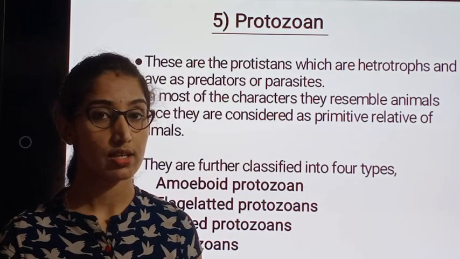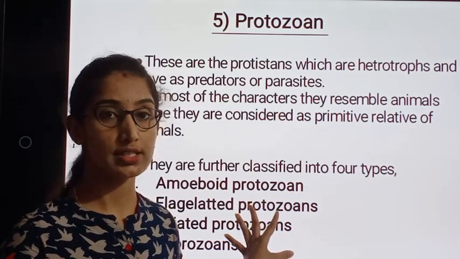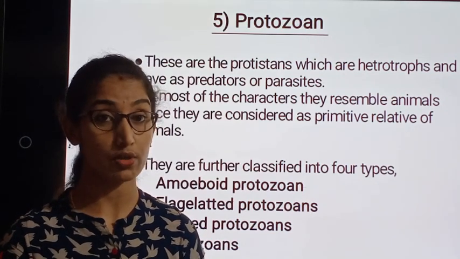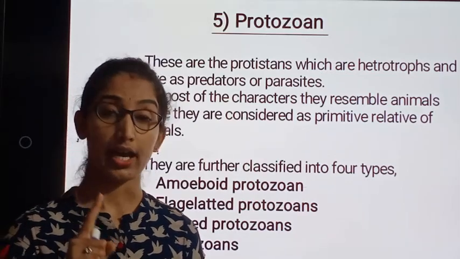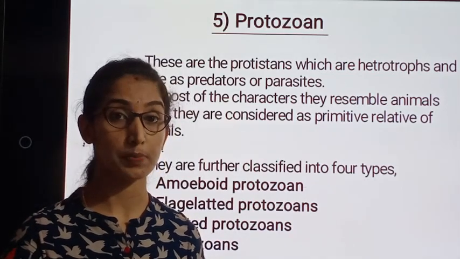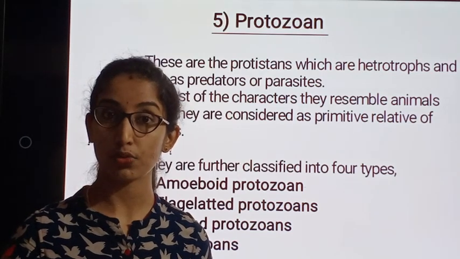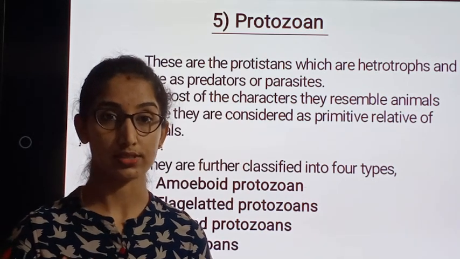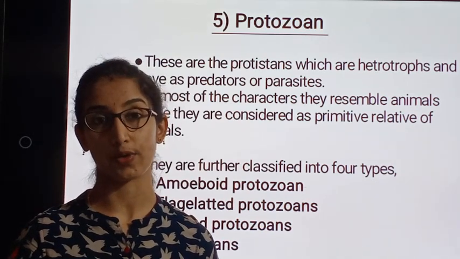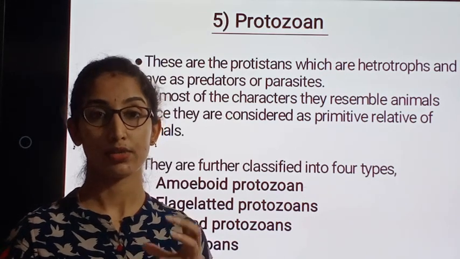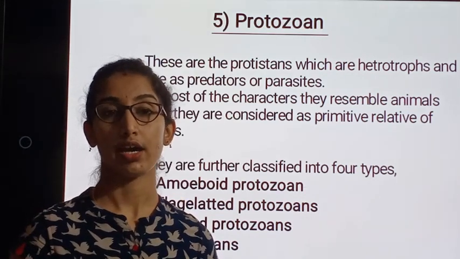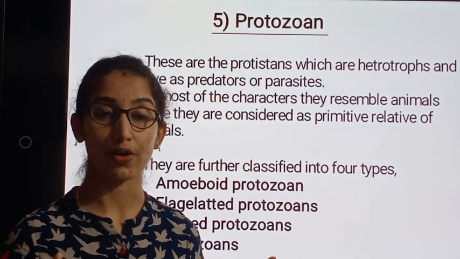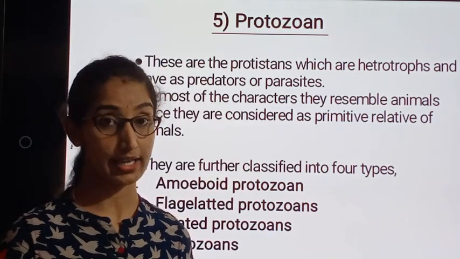In previous sessions, we saw protozoans acting like plants because they produce their own food, and we call them autotrophs. They act like animals because they depend on other organisms to derive their nutrition. They also acted like fungi because they depended on the dead and decaying organic waste of plants, obtaining nutrition, and hence they were also called saprophytes. Like this, they are acting like organisms of all kingdoms.